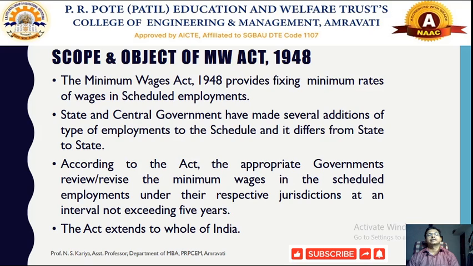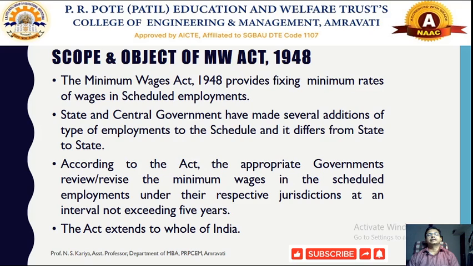For example, workers working on daily wages in any kind of factory, this law is applicable to them. This law is also applicable to some agriculture workers working in the farms, who need to get some minimum wages, so this act would be applicable to them.